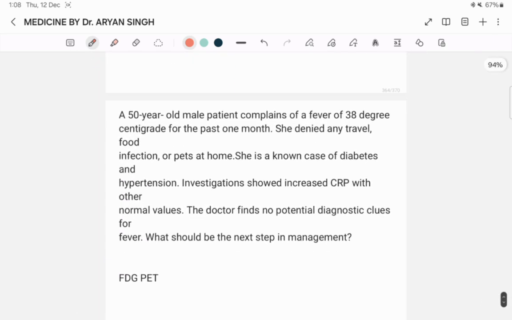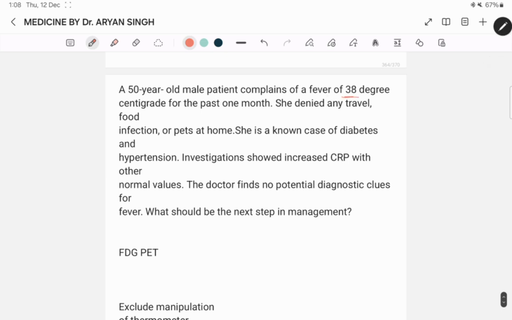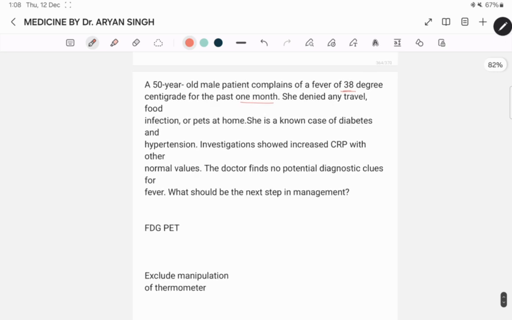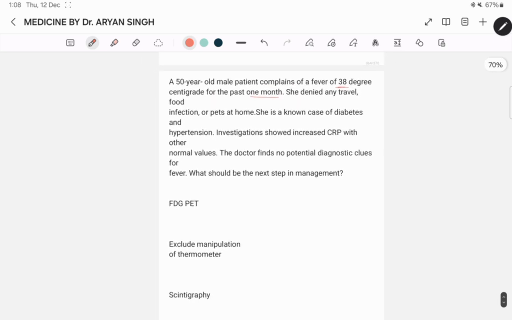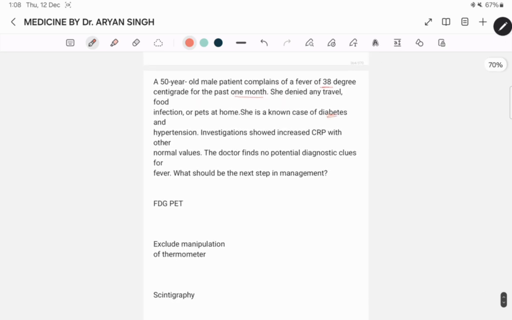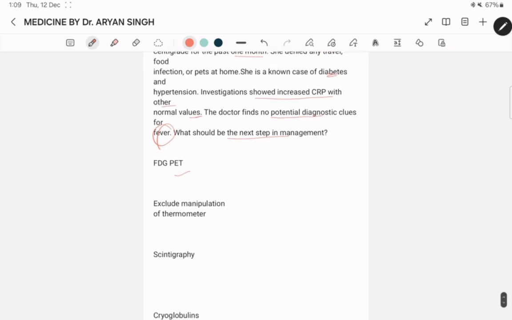A 50-year-old male patient complained of a fever of 38 degrees centigrade for the past 1 month. He denied any type of foodborne infection or pets at home. He is a known case of diabetes and hypertension. Investigation showed increased CRP with other normal values. The doctor finds no potential diagnostic clues for the fever. What should be the next best management? FDG PET, exclude manipulation with thermometer.